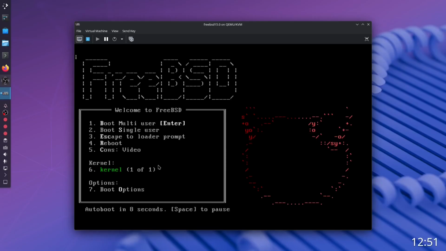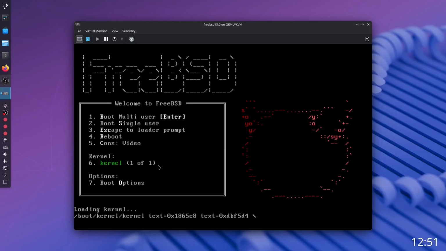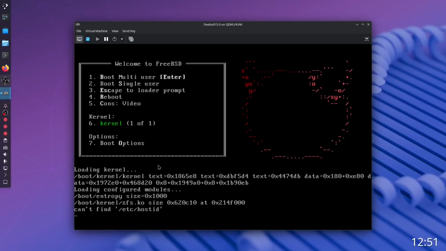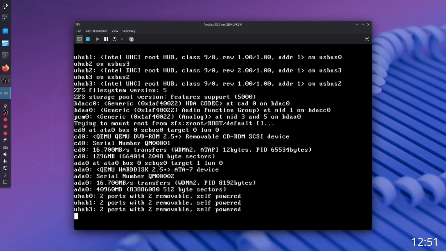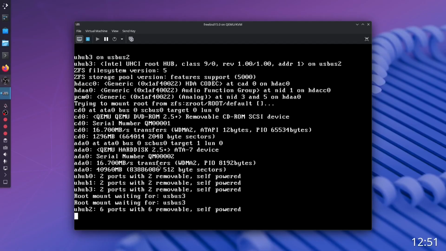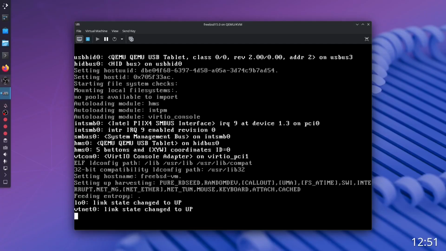And we do not. Okay, so boot multi-user. And we'll be root, I think, which is not ideal on a real system, but this is a virtual machine, so it's fine. I think. Okay, we're doing some network stuff.